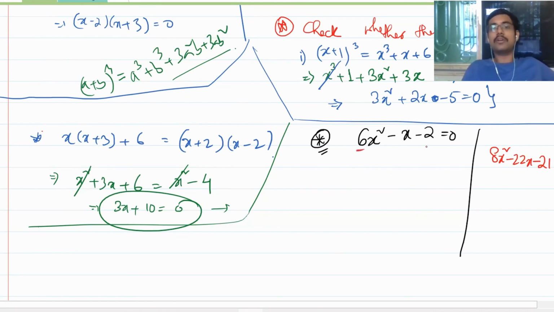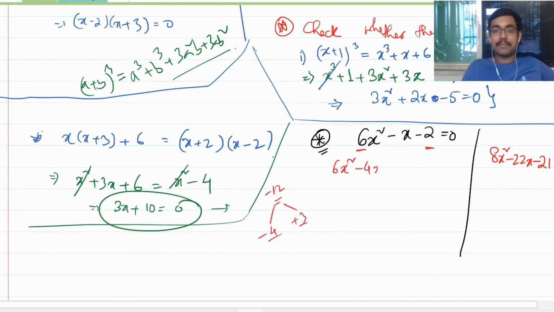So the first rule for middle term factorization is multiply these coefficients together. 6 into minus 2 is minus 12. Now how can you factorize minus 12 in such a way that the sum comes out to be minus 1? So it will be minus 4 and plus 3, right?